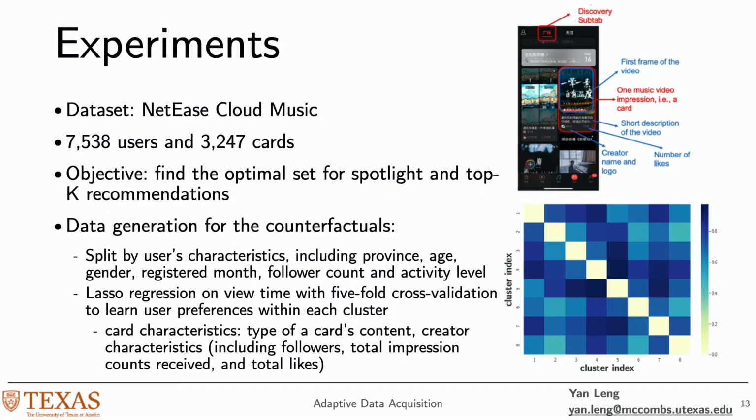We have two experiments. The first one wants to find the optimal set for spotlight recommendation. So in spotlight recommendation, typically one card will be spotlighted on the platform main page. And the second is the top K recommendation. We want to find the top K cards with the optimality guarantee. Since we do not observe user behavior on cards they are not exposed to, we simulate their responses.